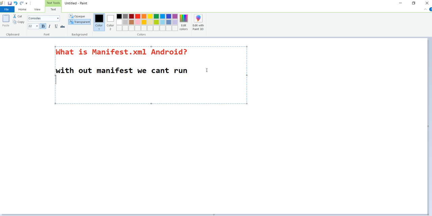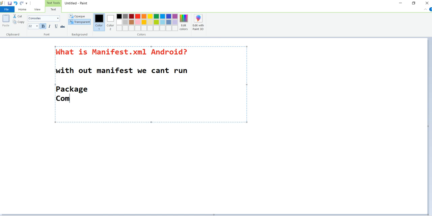And after this, it contains a lot of things. What does this contain? First is the package name. While creating the project, the main default package should be registered in this. Why is this package defined? Based on that package only your application can run. Based on that package only your Gradle files and all are built. So that is important.